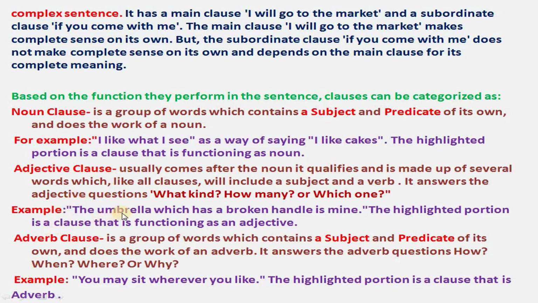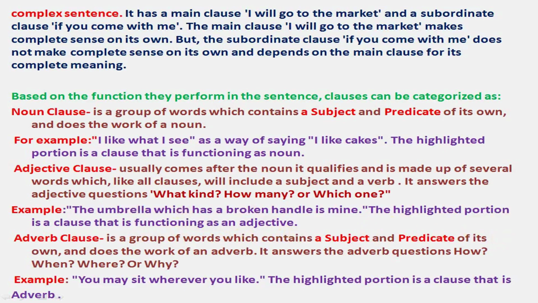Example: the umbrella which has a broken handle is mine. So here the clause shows what kind of umbrella. It's a broken umbrella. The highlighted portion is a clause that is functioning as an adjective.